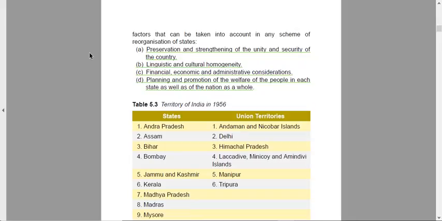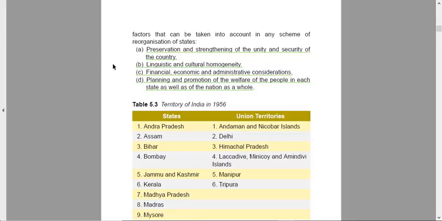So you should preserve and strengthen the unity. You should not keep the unity as a secondary or tertiary option, but the unity should be at the top agenda of your entire commission. All the linguistic and cultural homogeneity shall be maintained. It should not be that since you are demarcating on the basis of language and different languages are coming into a single state, then this entire commission will be to no avail.